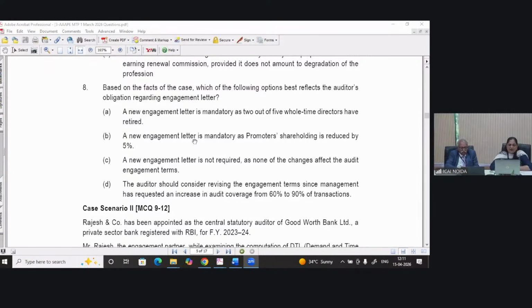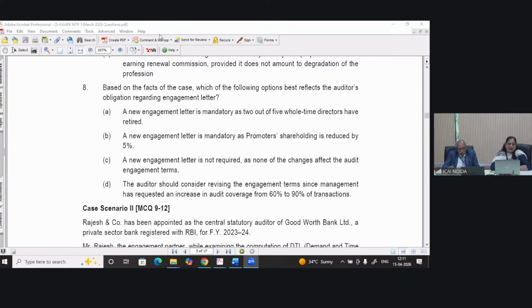Last but not least, based on the fact of the case, which of the following option best reflect the auditor's obligation regarding engagement letter? A new engagement letter is mandatory as 2 out of 5 full-time directors have retired. A new engagement letter is mandatory as promoter shareholding is reduced by 5%. A new engagement letter is not required as none of the changes affect the audit engagement terms. And the auditor should consider revising the engagement terms since management has requested an increase in audit coverage from 60% to 90% of transactions. My first question to all of you is, which standard will fall?